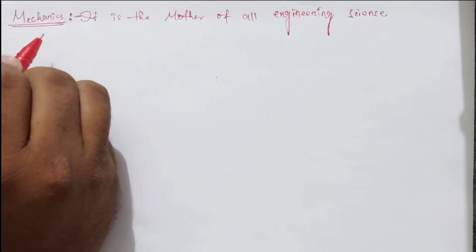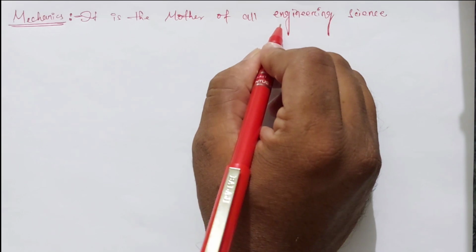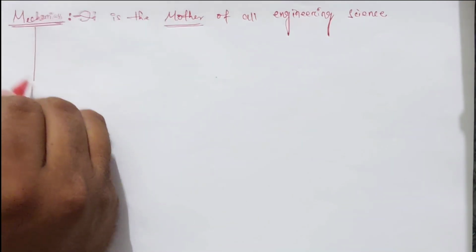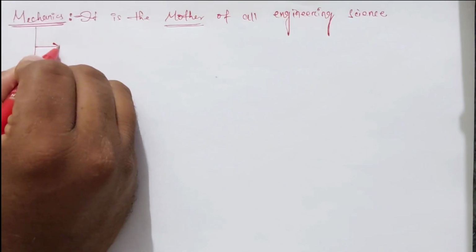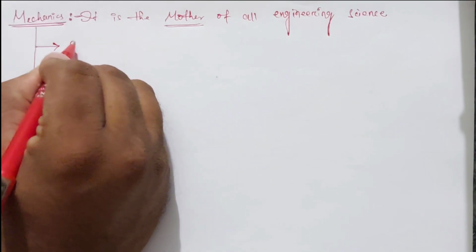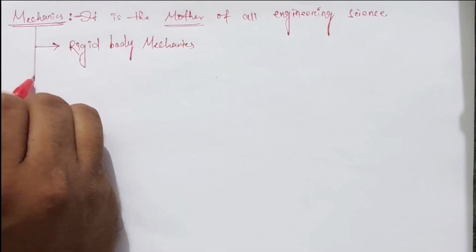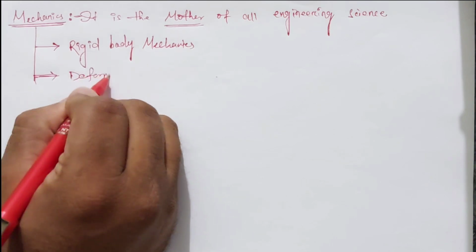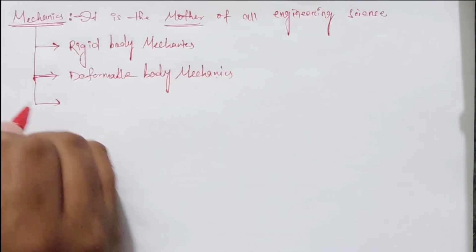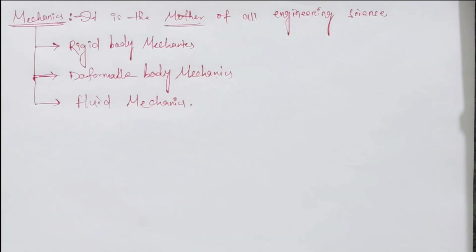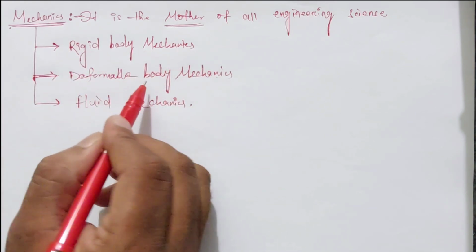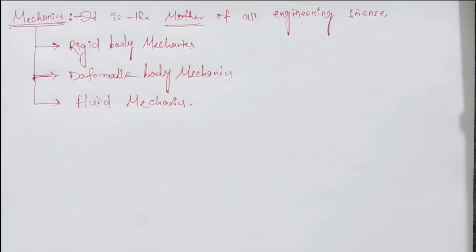So this is the mother of all engineering science. Here, the classification: the first one we will take is rigid body mechanics, and the second one is deformable body mechanics, and the last one is fluid mechanics. So this mechanics is basically of three types: rigid body mechanics, deformable body mechanics, and fluid mechanics.